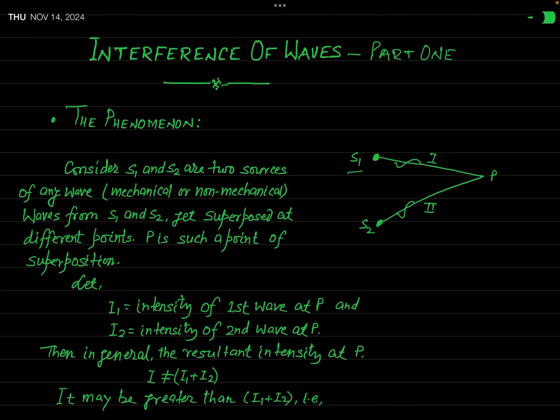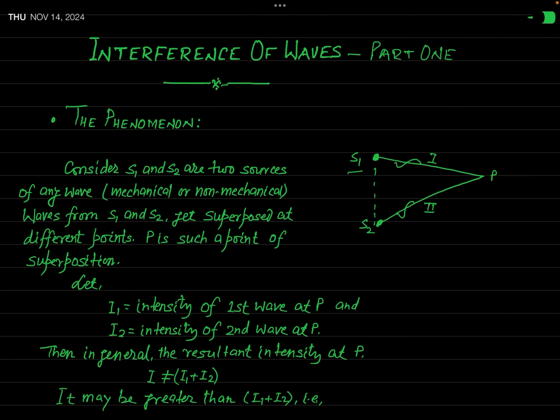Let us say that these two sources are not very far apart from one another, but they are very close. Although in the figure they have been shown separated by a large amount, mentally you can think that S1 and S2 are lying almost at the same position. So the waves produced by S1 and S2 will move almost in the same direction. And in the course of the motion of the wave from S1 and S2, they will get superposed.